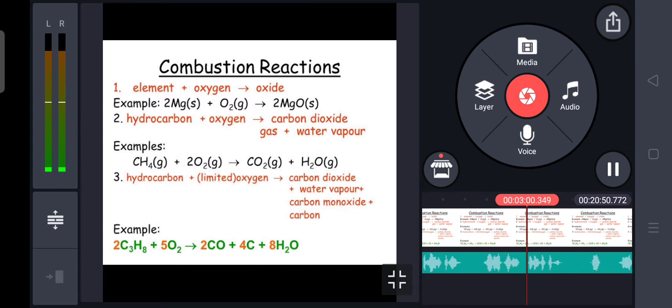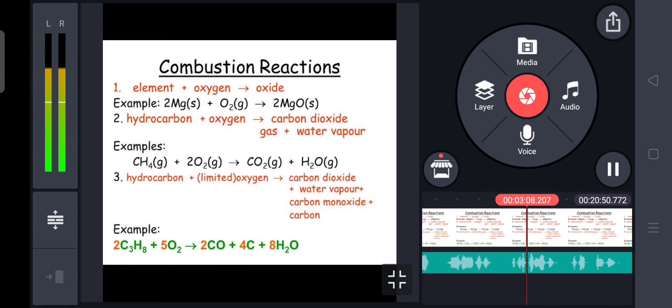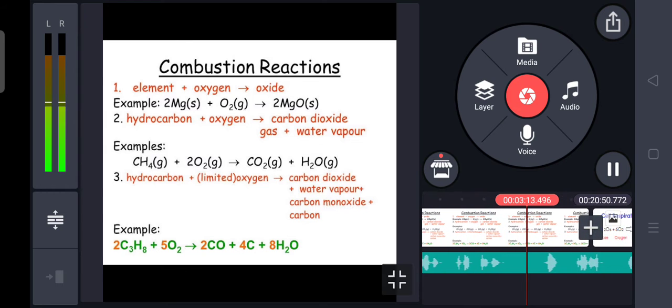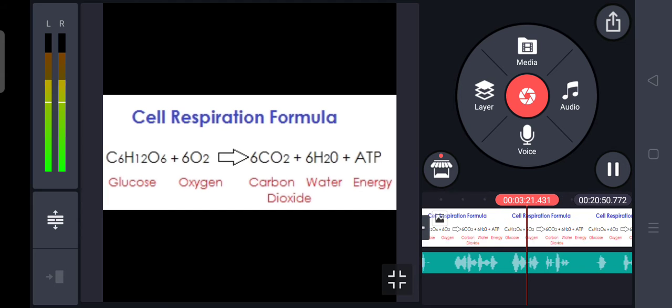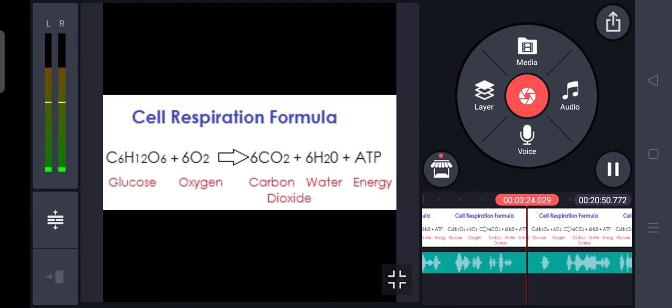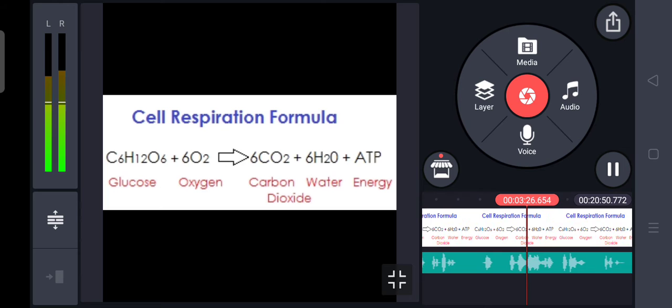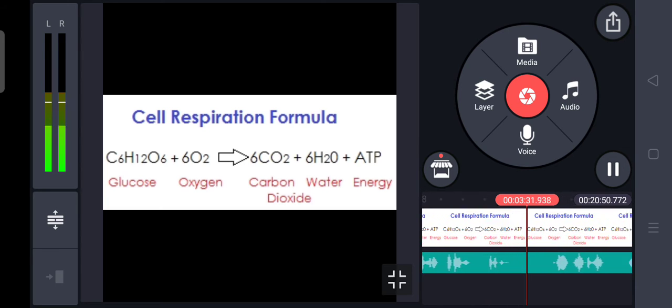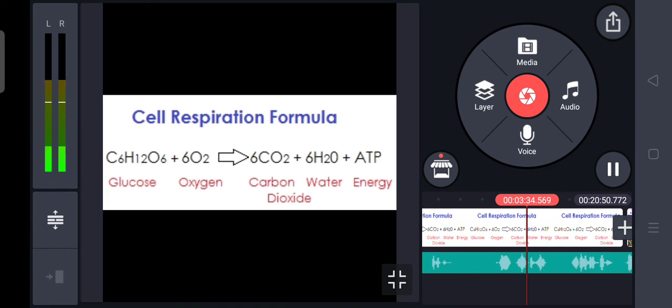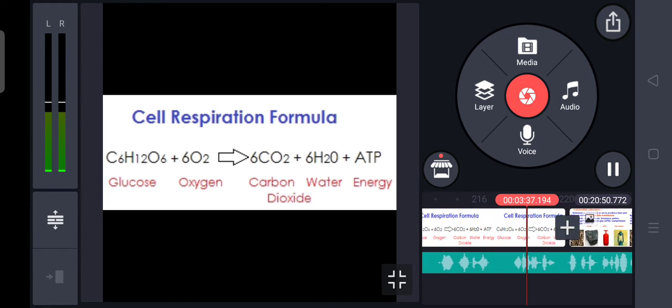In our body, the respiration process is also an example of combustion, because during this respiration process, glucose or carbohydrate burns in presence of oxygen, which we inhale during our breath. So this oxygen is used in a combustion reaction in every cell, which reacts with glucose to produce carbon dioxide. So it is also an example of combustion reaction.